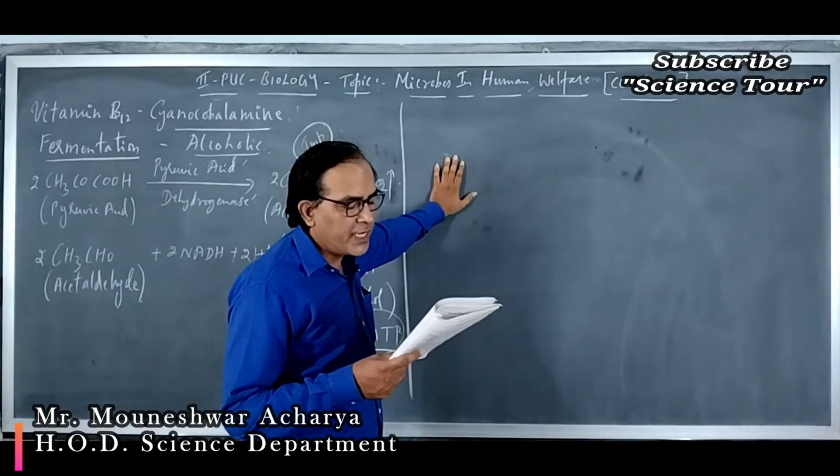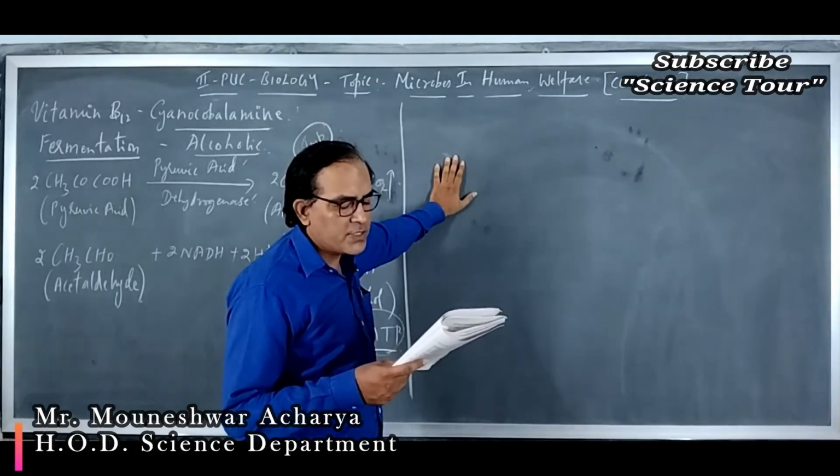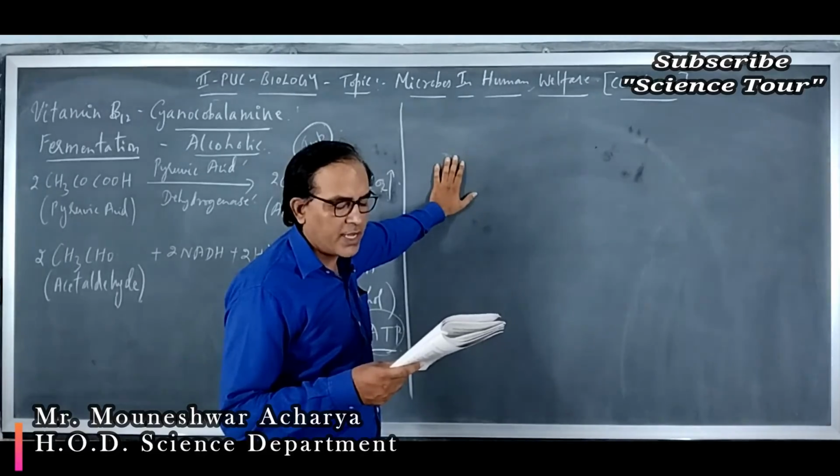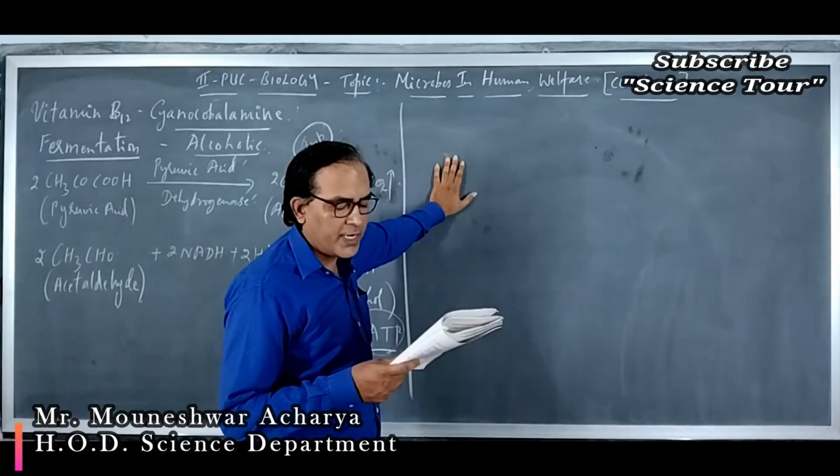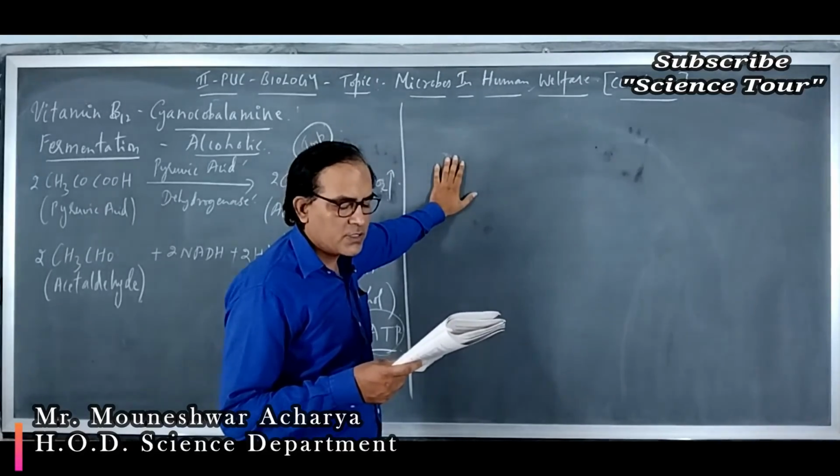Next question number 13. Which one of the following is not a nitrogen fixing organism? A. Anabaena, B. Nostoc, C. Azotobacter, D. Pseudomonas.